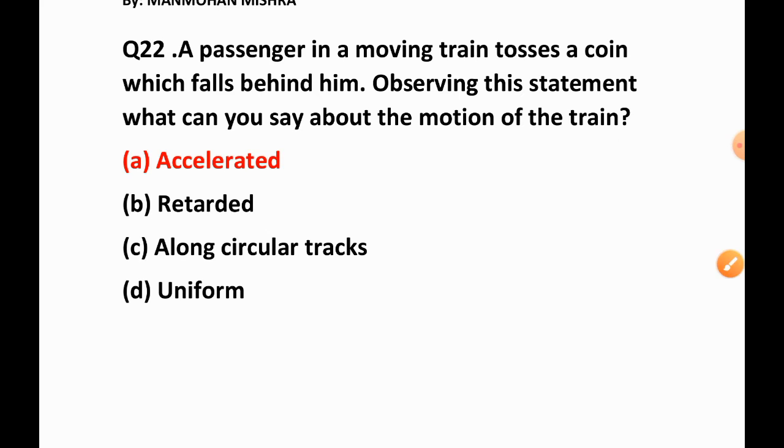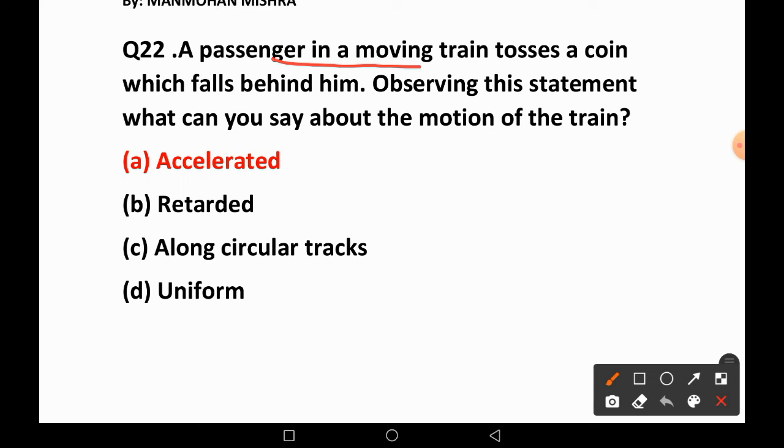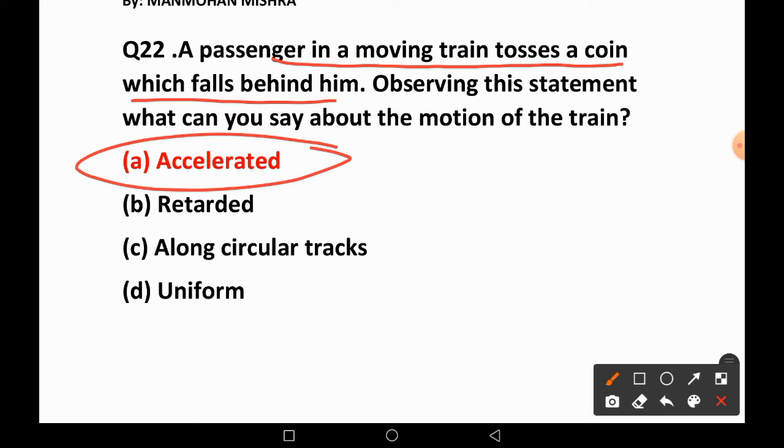22. A passenger in a moving train tosses a coin which falls behind him. Observing the statement, can you say this? Sorry, this is a repeat question, oscillated is the right answer.